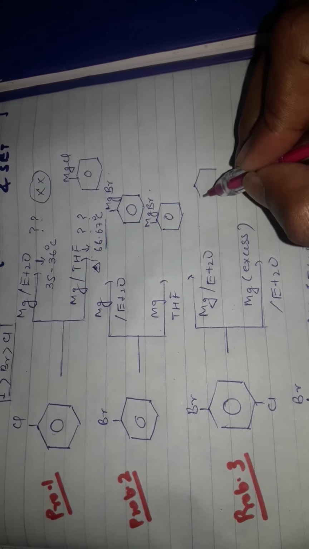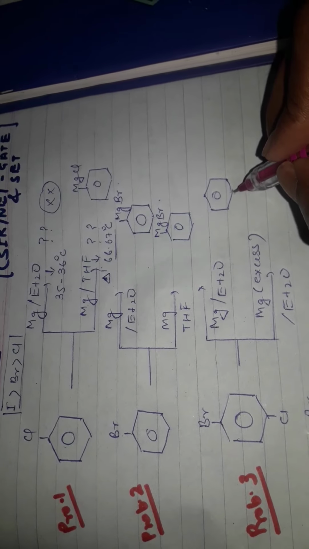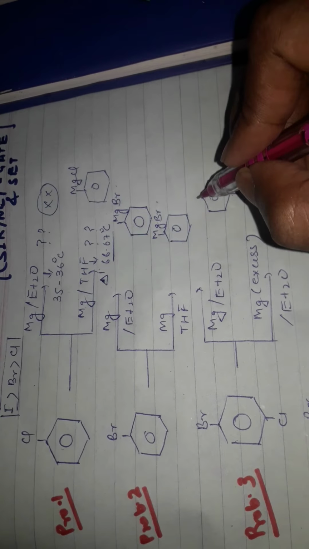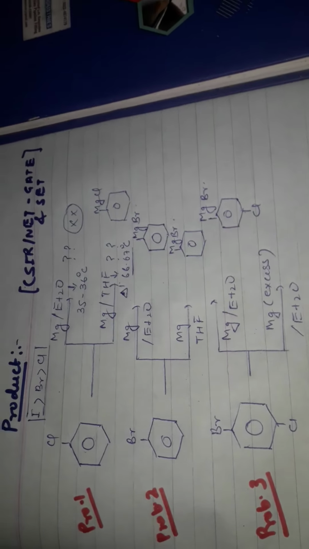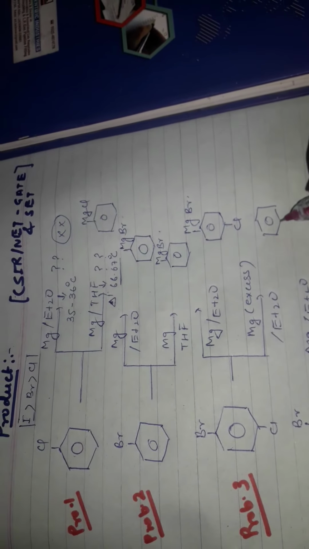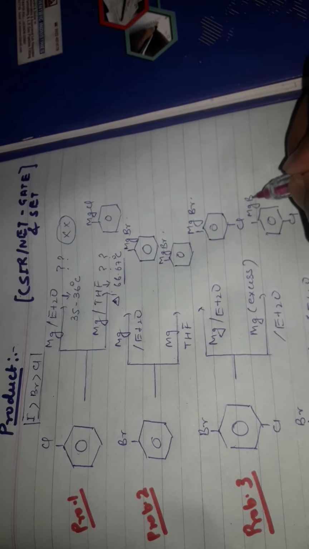As you learned from the first reaction, chloro will not go for a reaction, so it remains as it is. But in this case MgBr forms. And if you add excess, then only chlorine will remain as it is, but bromine will react.